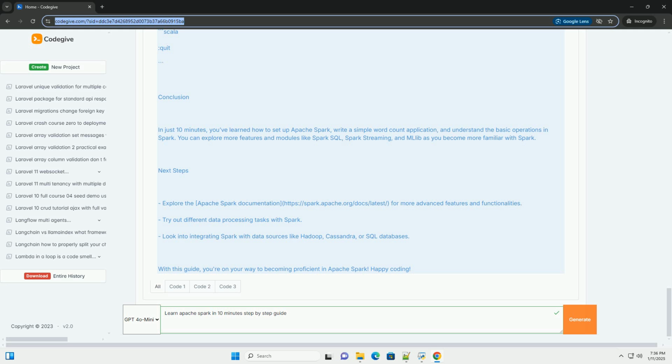Next steps. Explore the Apache Spark documentation, https://spark.apache.org/docs/latest, for more advanced features and functionalities. Try out different data processing tasks with Spark. Look into integrating Spark with data sources like Hadoop, Cassandra, or SQL databases. With this guide, you're on your way to becoming proficient in Apache Spark. Happy coding!